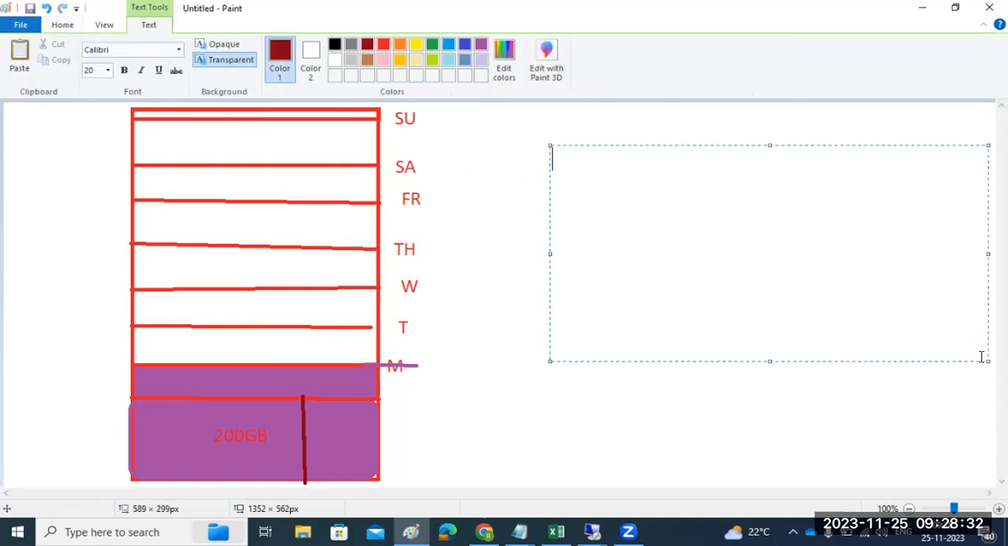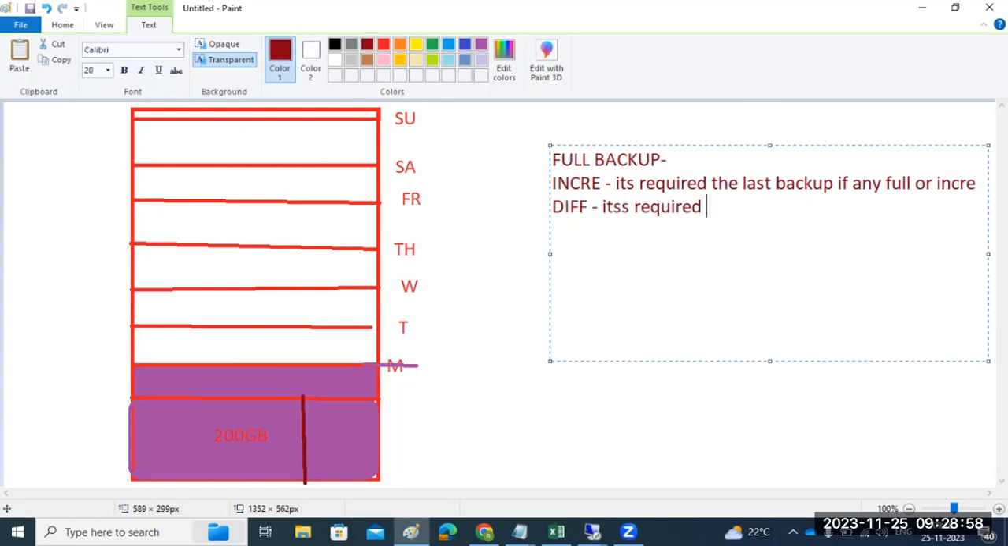I'll write the conditions here. For a full backup, we know a full database backup is required. For an incremental backup, it requires the last backup, if any, either full or incremental. Then for a differential backup, it requires the last full backup only, which means